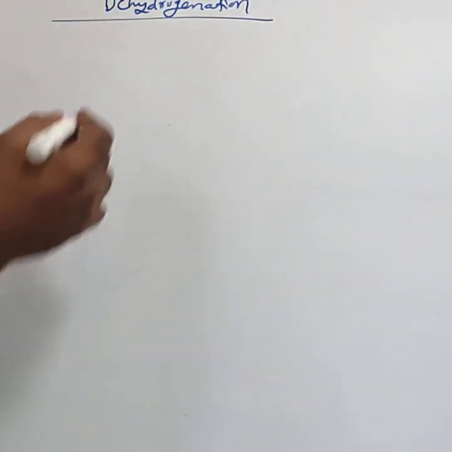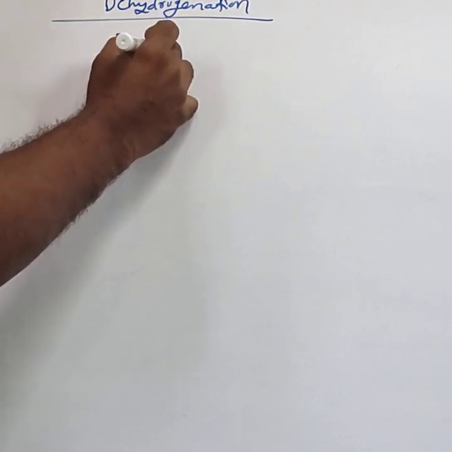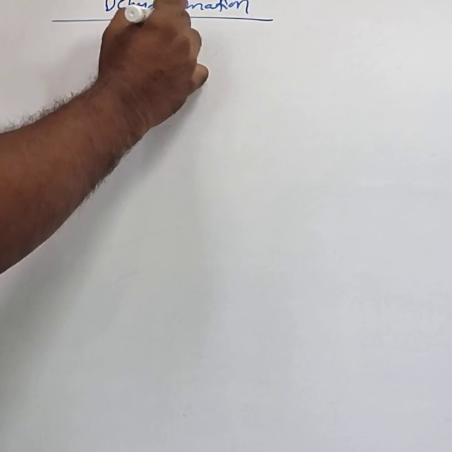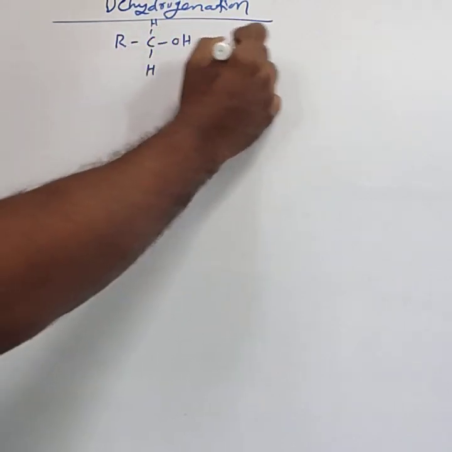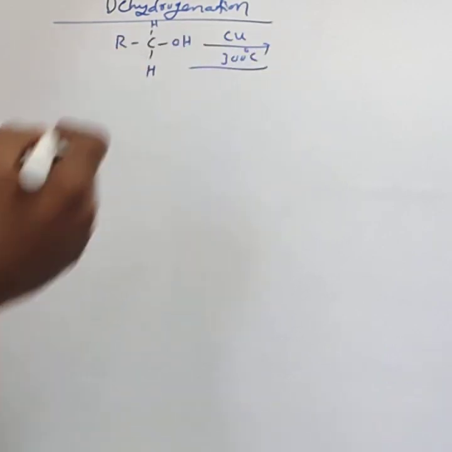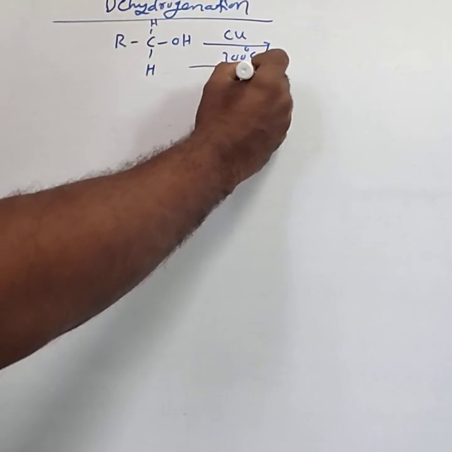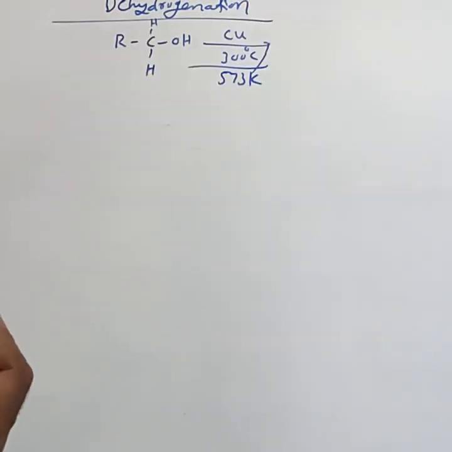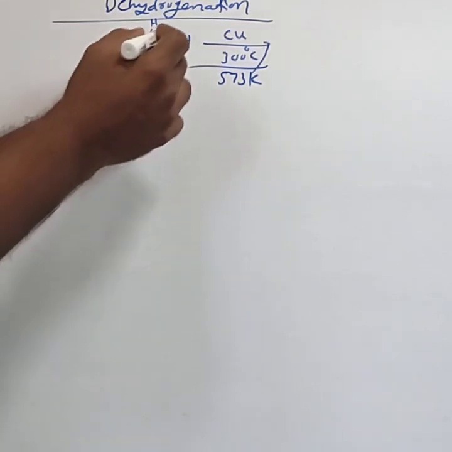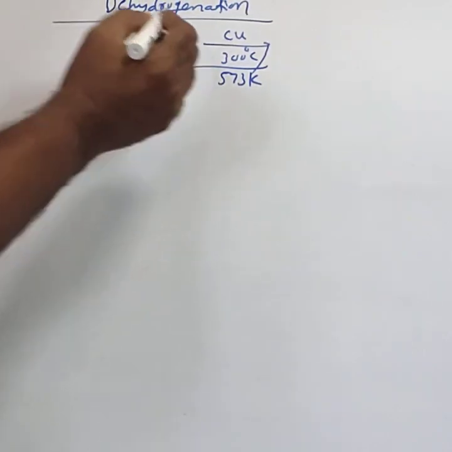For dehydrogenation, consider a primary alcohol, RCH2OH. When a primary alcohol is passed through heated copper at 300 degrees Celsius, that is 573 Kelvin, dehydrogenation means the removal of hydrogen. Here the OH bond and the CH bond cleave.